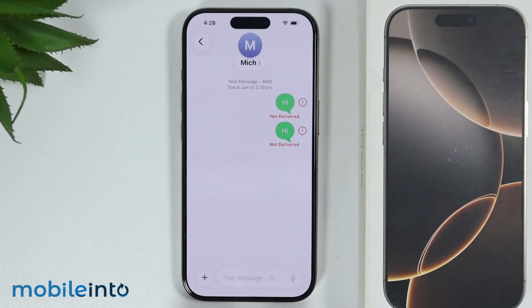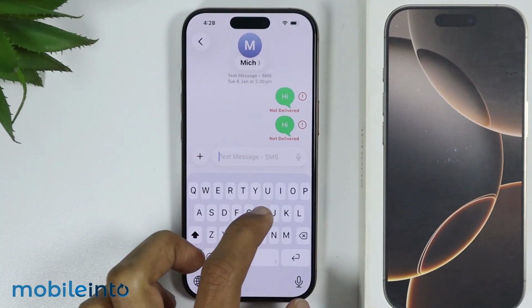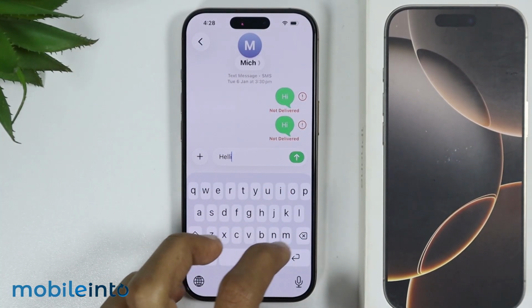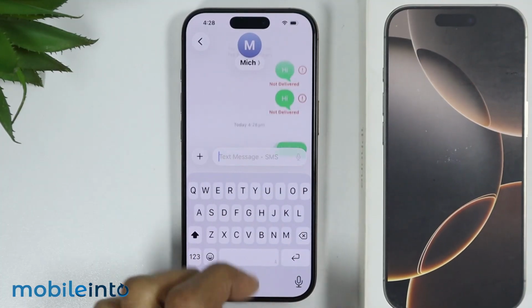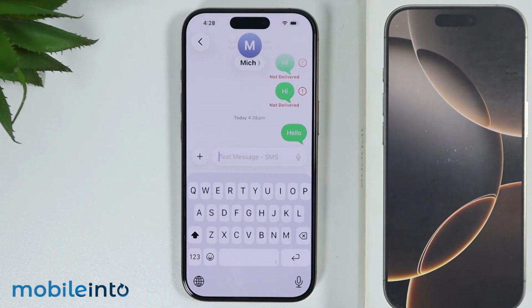If you're facing the message not delivered issue on your iPhone 16, 16 Pro, Pro Max, or the Plus, in this video I will show you how you can fix this issue.